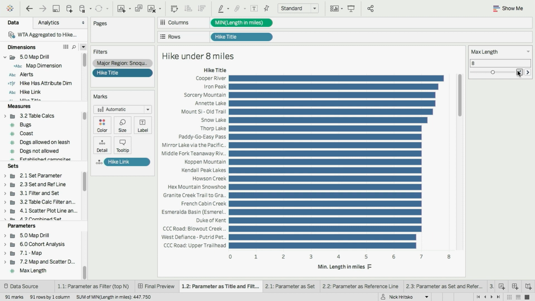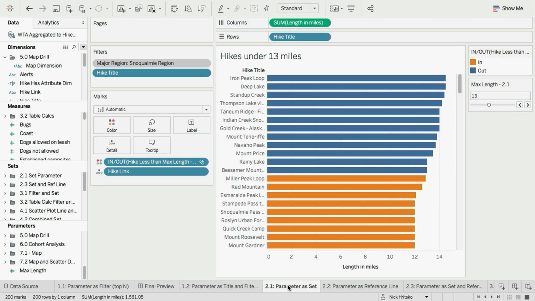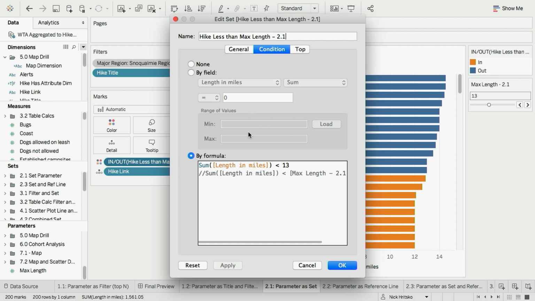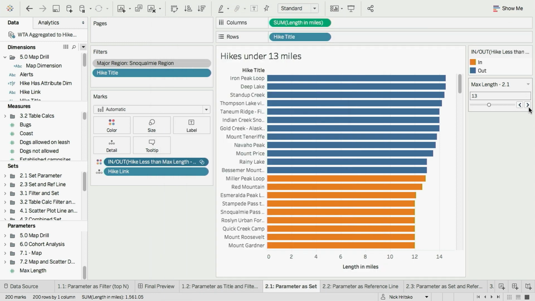And so I'm going to use a set to color my marks based on the value of a parameter. So here, again, it's that same list of data, but now I've created a set, and I've dragged it onto color. And just like I did with the filter, I'm going to make this dynamic by attaching it to a parameter. So I'm going to edit the set, and just like before, in the condition, instead of comparing to a static value, I compare it to the parameter, I click OK, and now the coloring updates based on the value of that set. So now I get to keep the context while still drawing attention to the thing that I care about.